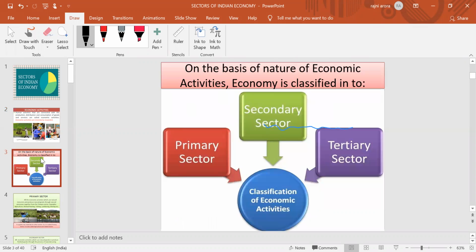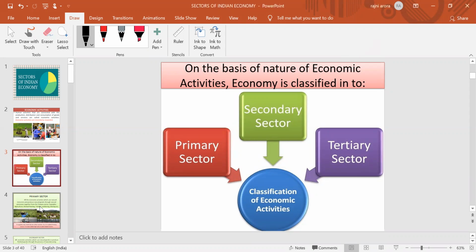On the basis of the nature of economic activities, we can classify the economy into three parts. What are they? Three sectors. The first one is the primary sector, the second one is the secondary sector, and the third one is the tertiary sector. We can classify the sectors of the Indian economy on the basis of the nature of economic activity which is conducted there. Now we will discuss these three sectors in detail.